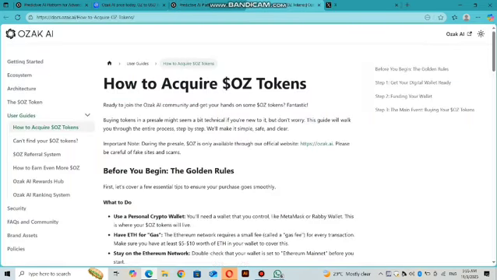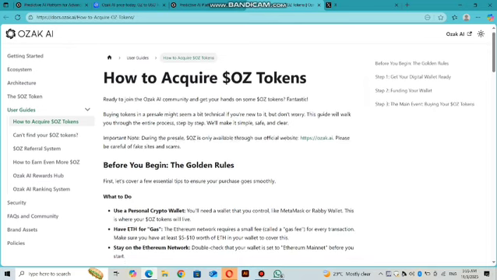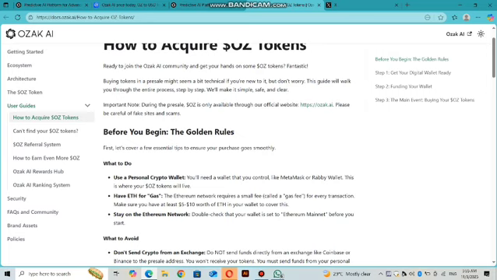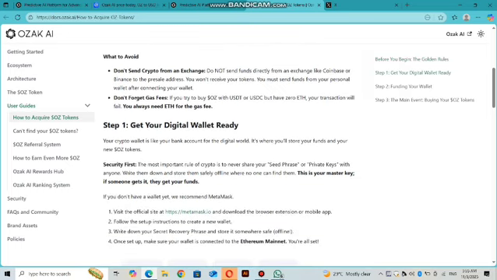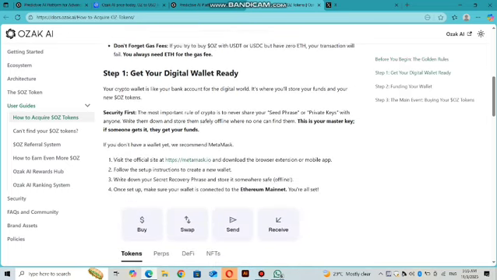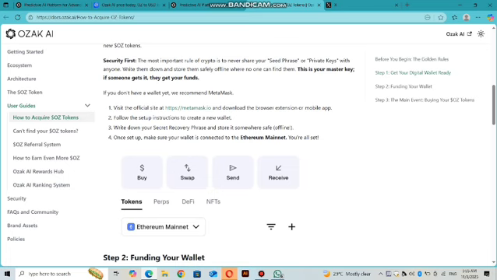If you talk about the details of buying the token, you can simply buy it in these steps. First of all, you have a personal wallet, then you have some Ethereum for gas fee, and then you can simply buy the token. First of all, you have to get your digital wallet ready and then you simply send Ethereum or USDT to buy the token.